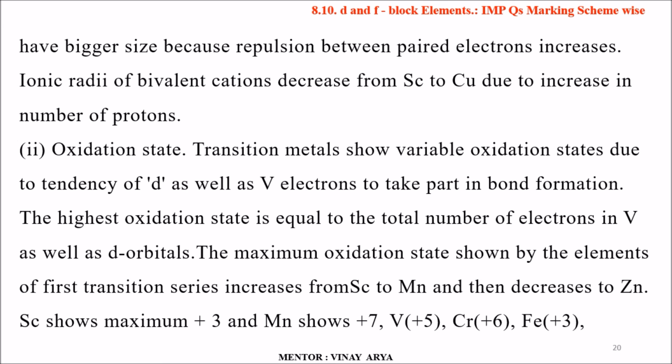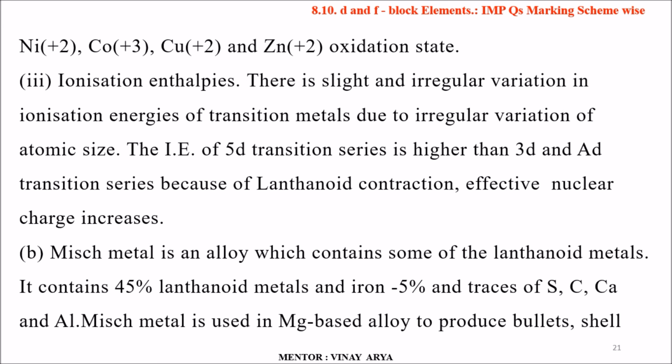Vanadium has +5, chromium has +6, iron has +3. Nickel has +2, cobalt has +3, copper has +2, zinc has +2. That is the oxidation state. The third part is ionization enthalpy. There is slight and irregular variation in ionization energies of transition metals due to the irregular variation of atomic size. The ionization enthalpy of the 5d transition series is higher than 3d, because of lanthanide contraction. Effective nuclear charge increases.